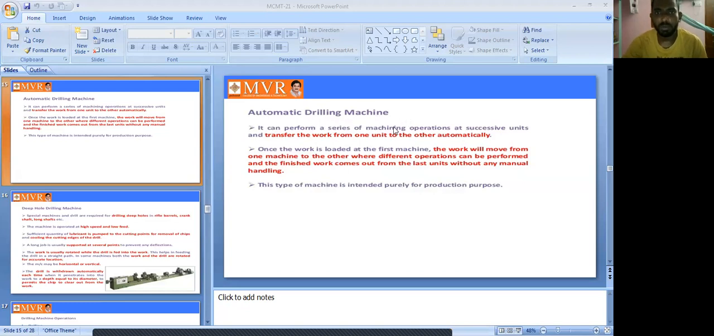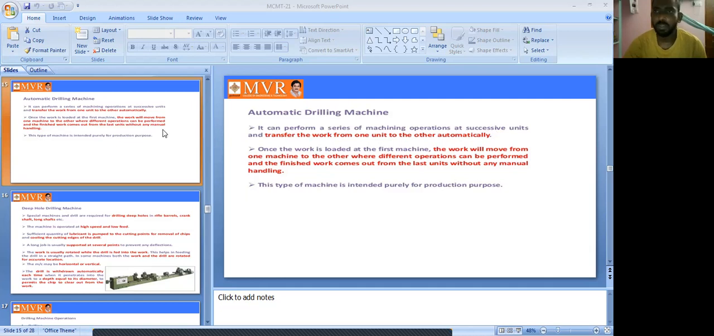It can perform a series of machining operations at successive units and transfer the work from one unit to the other automatically. So it is an automatic drilling machine. It is completely automatic.